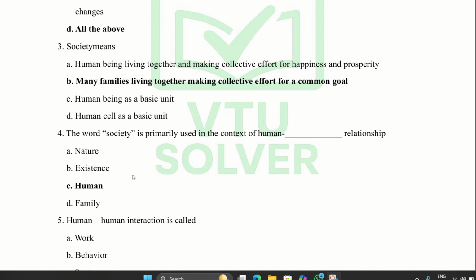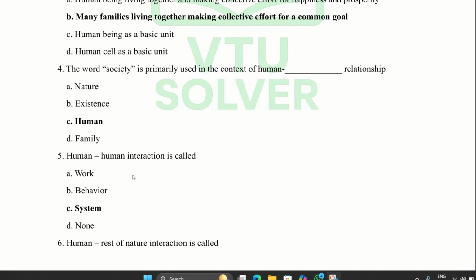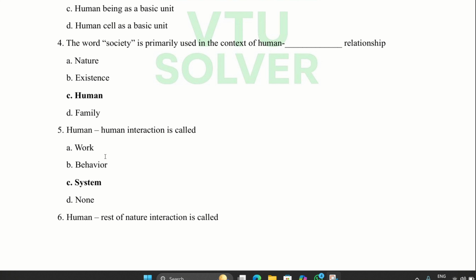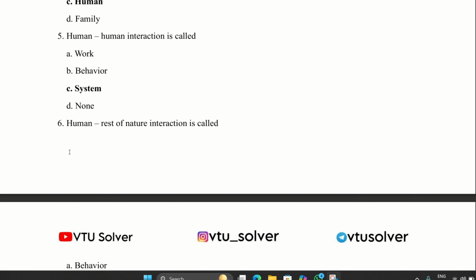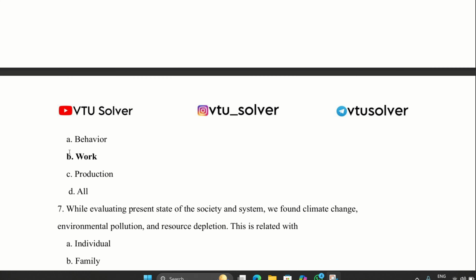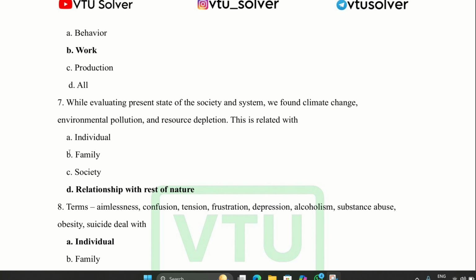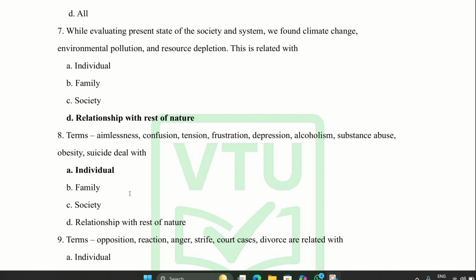Fourth question, the word society is primarily used in the context of human relationship. Human. Fifth question. Human-human interaction is called system. Sixth question. Human and rest of nature interaction is called work. Seventh question. While evaluating the present state of society and system, we found climate changing in relationship with the rest of nature.